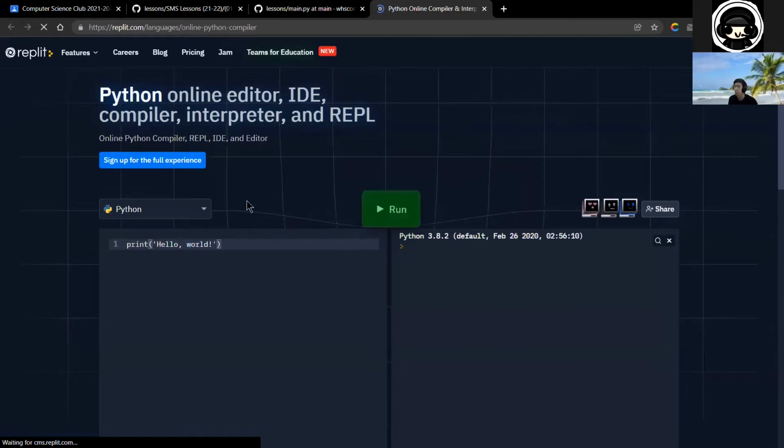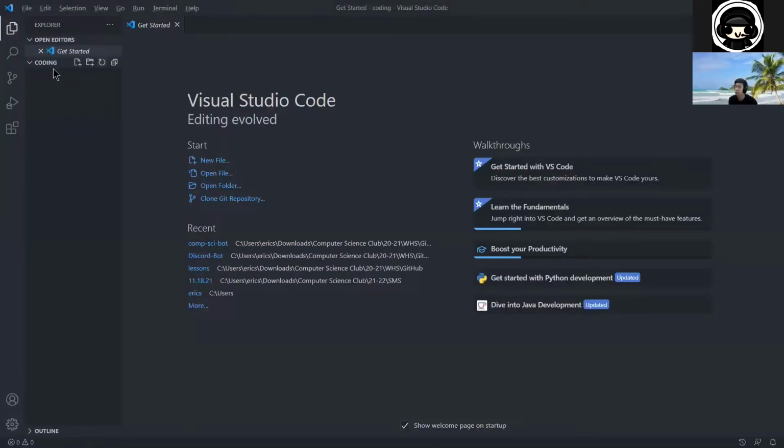But for now, those with VS Code, after you open your folder, mine is called coding, you see it says coding here, we can create a new file. And in a new file, it will have this tab bar here.